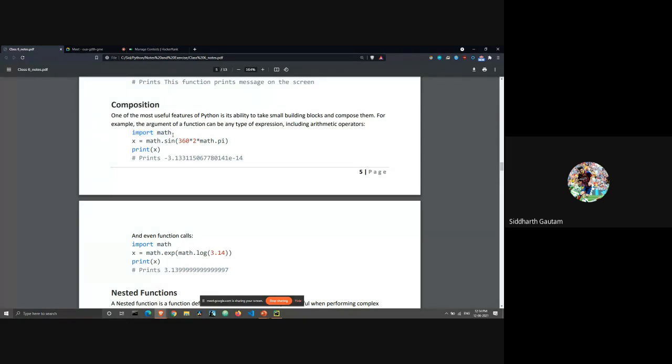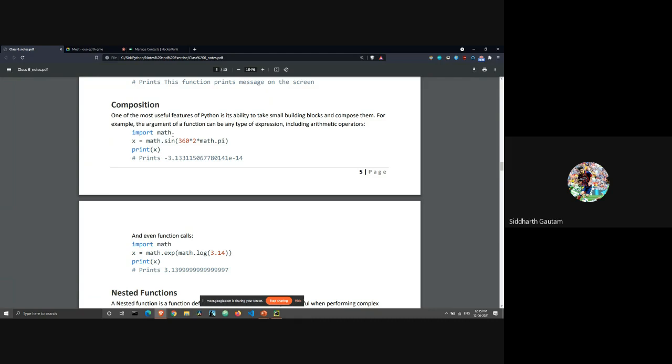When you write this statement, import math, what's happening is there is a file already in your system. Remember when you were downloading Python from python.org, there wasn't just one file which got downloaded. There were multiple files, and one of those files was math.py. If you look for it, you should be able to find it. Inside of that file, there are already many functions programmed for you to use.